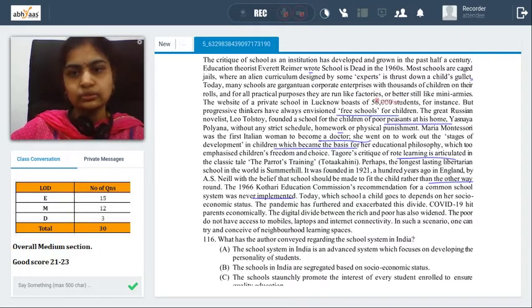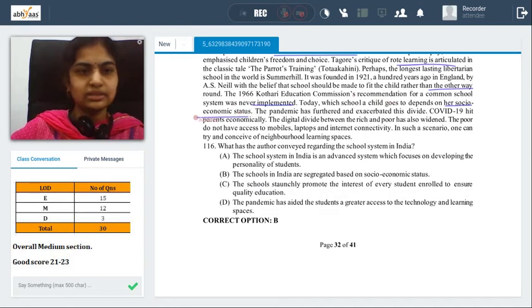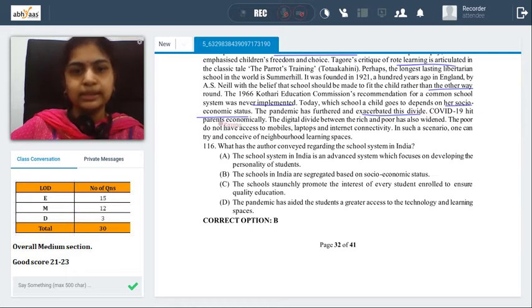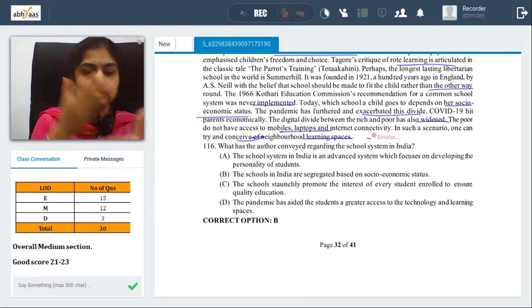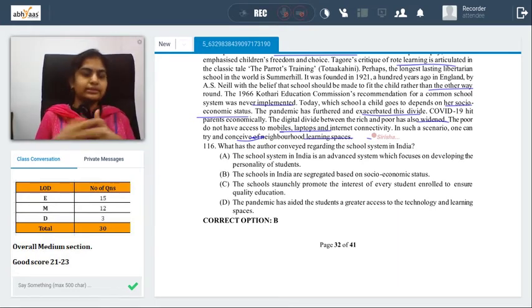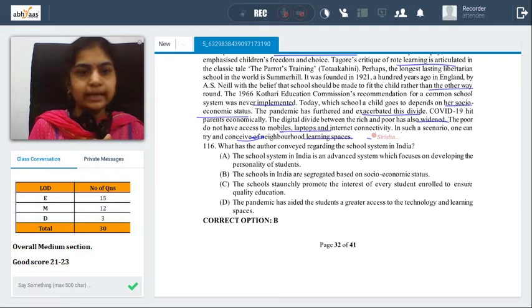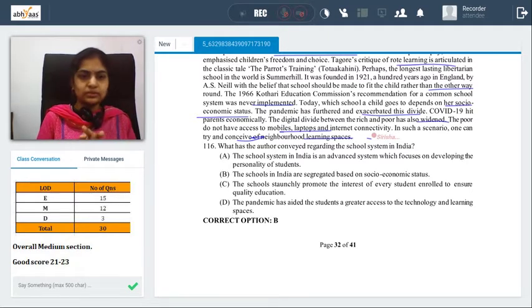Today, which school a child goes to depends on her socio-economic status, obviously financial status and social status. The pandemic has further worsened the situation. COVID-19 hit parents financially. The digital divide between rich and poor has also increased. The poor don't have access to mobiles, etc. In such a scenario, one can try and conceive of neighborhood learning practices. So the opening was with how schools are criticized, and then three or four people on free schools and what they did. And then you have the pandemic, how it has affected education, how people go to schools in today's scenario, and how socio-economic situation is impacting school education. That is what we have here.